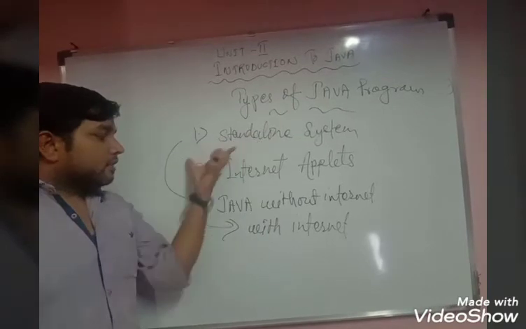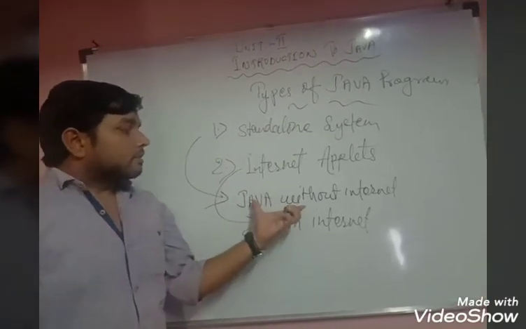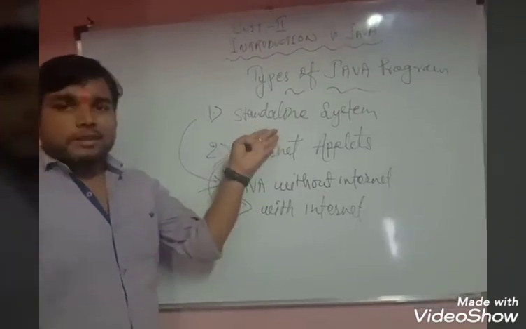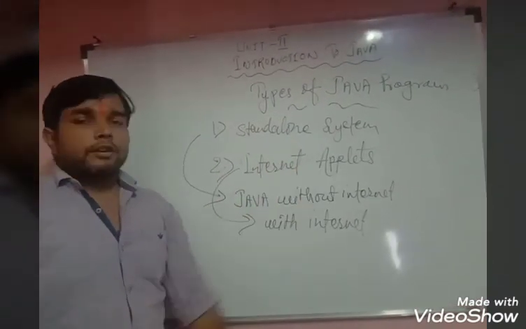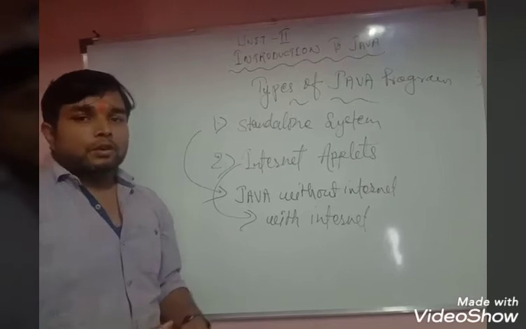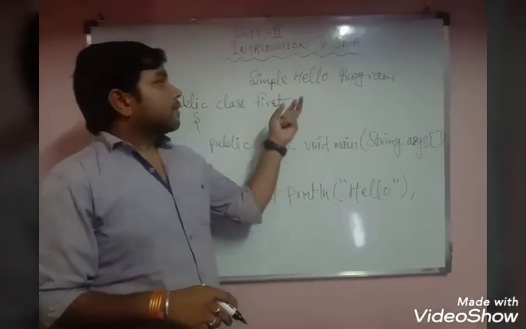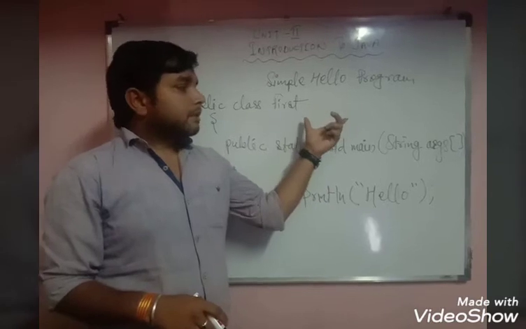What is a standalone system? If you are using a Java program without internet, then it is called a standalone system, and if you are using a Java program with the internet, then it is called an internet applet. So these are the two types of Java program. You have to make one simple Java program.